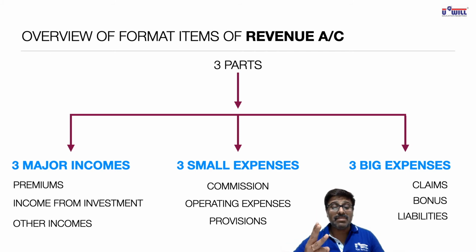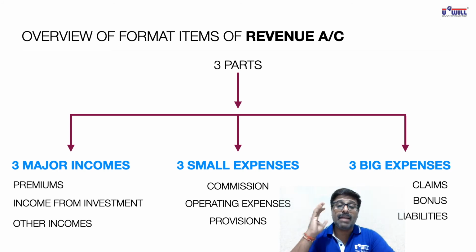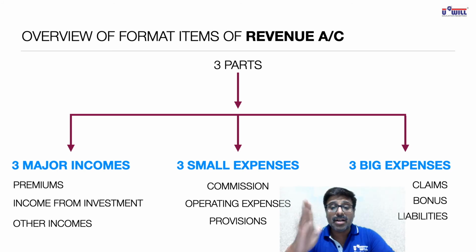Which three major incomes in the first part? Premium, income from investment, other incomes. Which three small expenses in the second part? Commission, operating expenses, provisions. Which three big expenses in the third part? Claims, bonus, and liabilities. If you remember this diagram or chart, you remember the format.